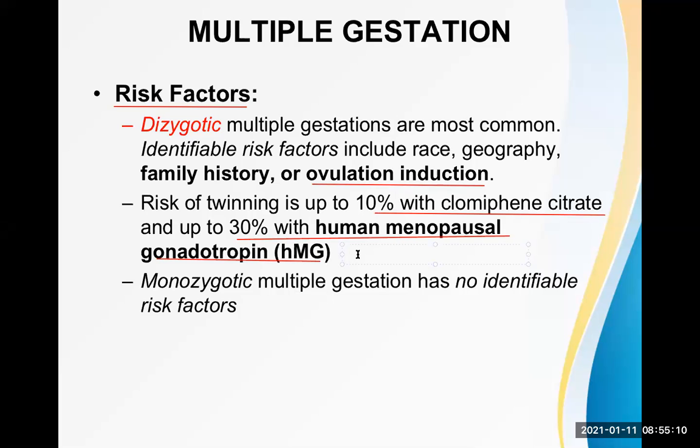Okay. Now, if there is no secretion of estrogen, then there is no negative feedback. So let me write the important points here for you. No estrogen there. So no negative feedback to the hypothalamus and pituitary. Now, what happens?